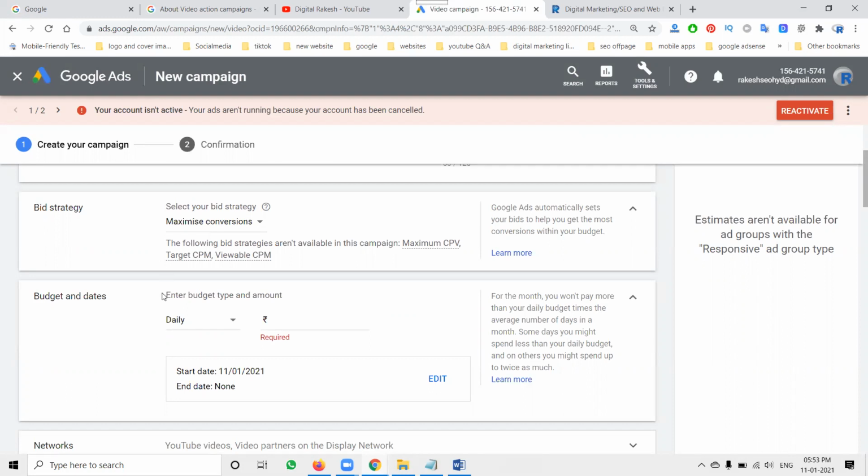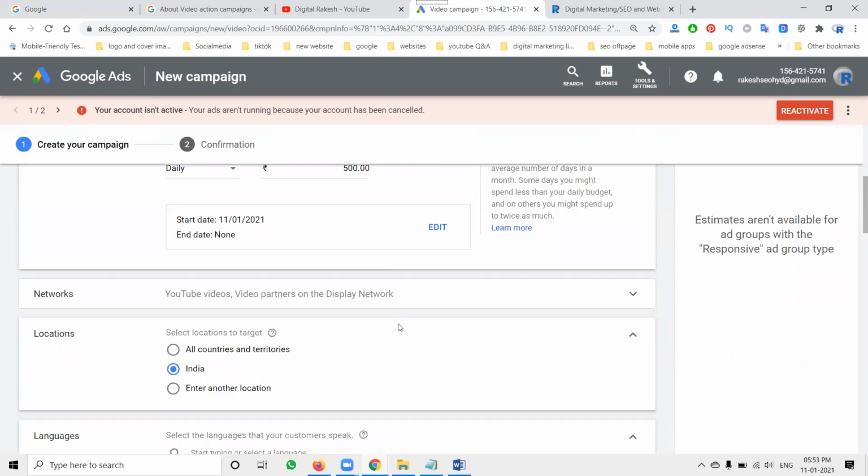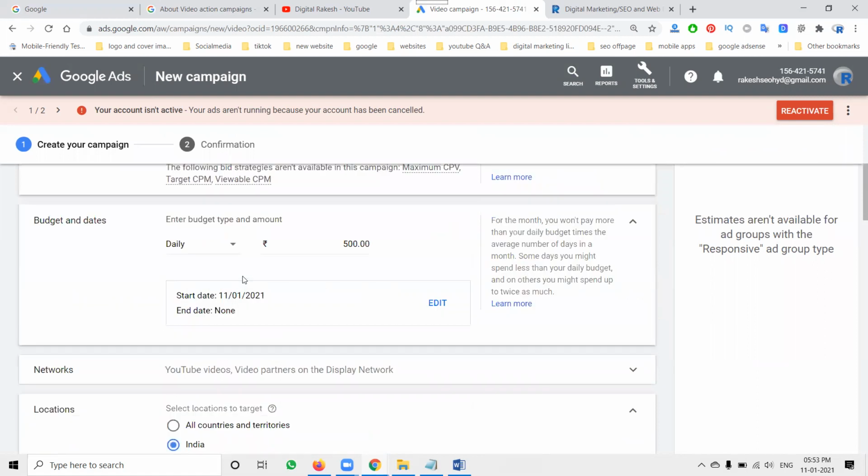In this, the budget selection has two types: daily budget and campaign total. Daily budget is where we start. We can go with 500, which is a good price. Go with 500, and getting leads will increase. Estimations are not available for an ad group with the responsive ad group type, so they will be creating that particular option. So you can say the daily budget is 500.